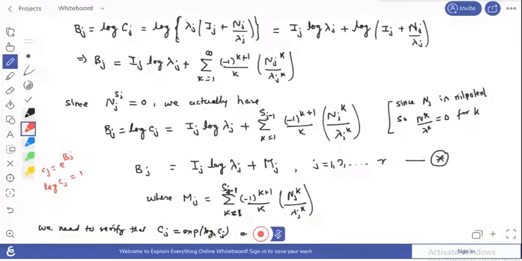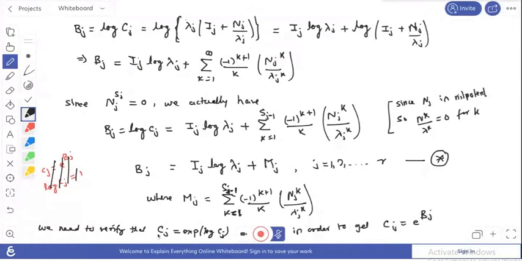Okay, so here if this equals to your Bj, then exponential Cj equals to exponential of that Bj. Okay, so here we need to verify this Cj equals to exponential of log Cj in order to get basically Cj equals to e to the power Bj.